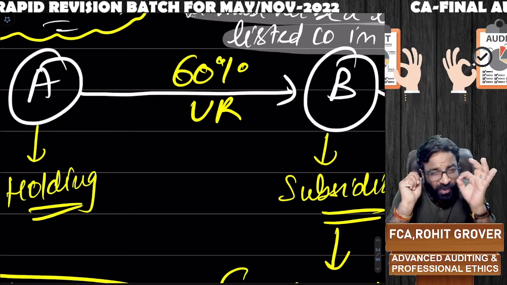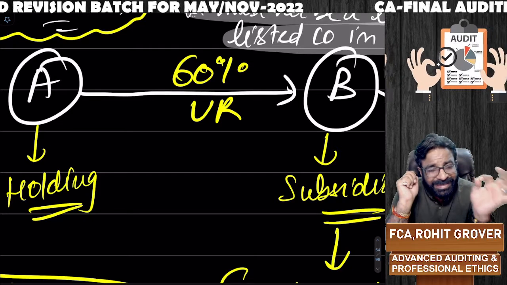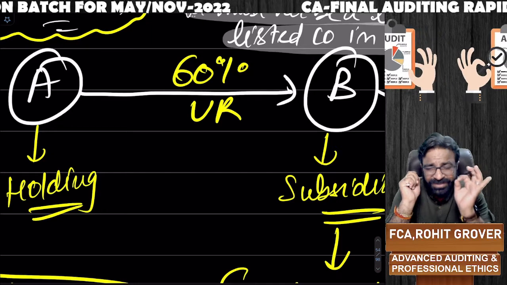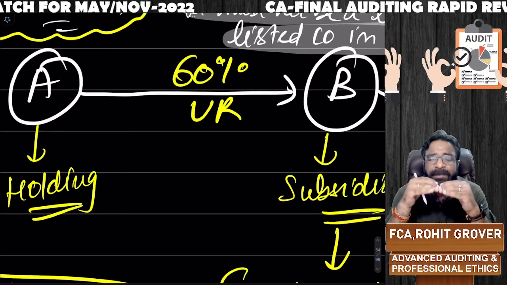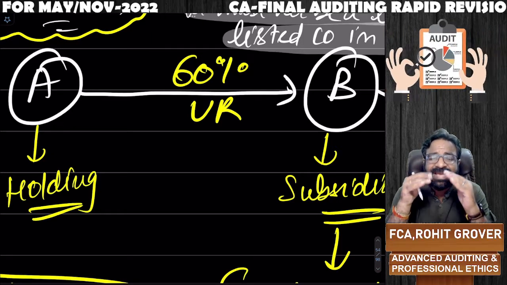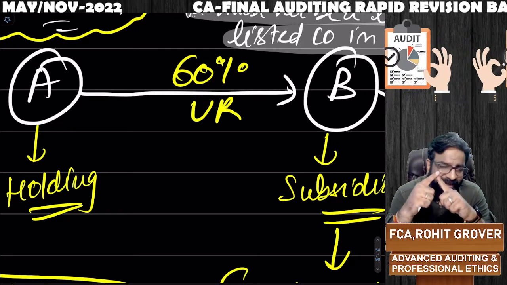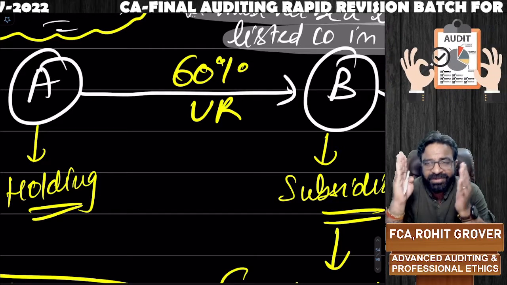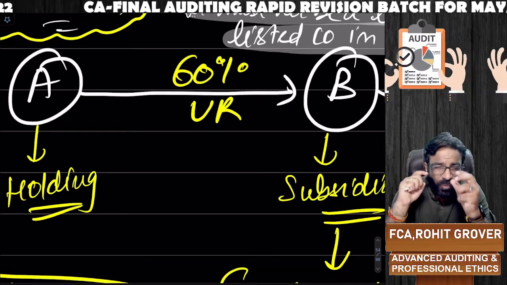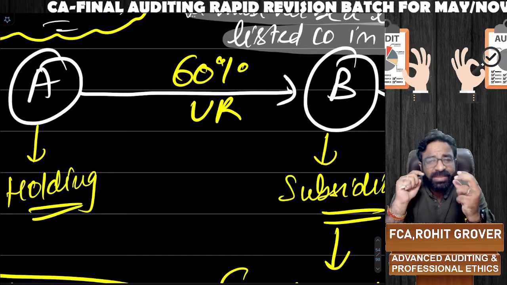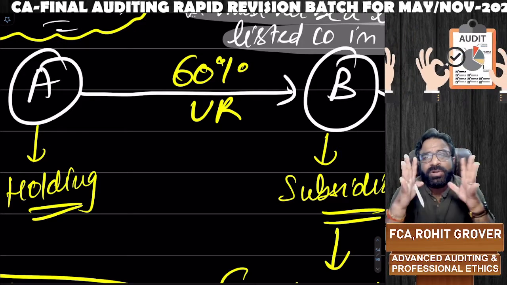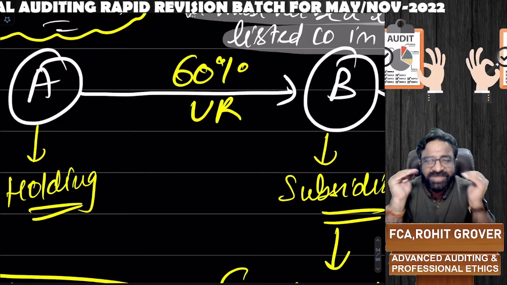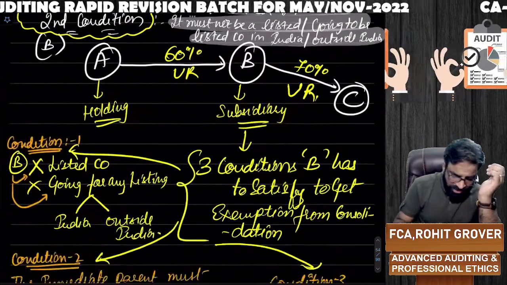If any of the non-controlling interest members, or non-holding interest or minority interest members, raise any objection, B will not get this exemption. B will only get this exemption if all the non-holding interest or minority interest shareholders give permission to B in writing that they do not have any objection if B does not prepare the consolidated financial statements of B plus C. So what are the three conditions to be satisfied?